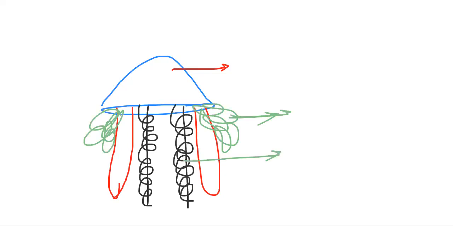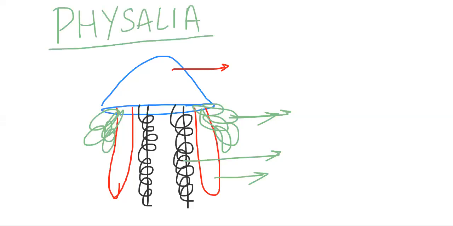Okay, so what is this exactly? This is called Physalia, which is commonly called Portuguese man of war, a special kind of animal. This is not a single animal. This is a combination of various kinds of organisms, various kinds of structures gathered in one place. So this is the nematophore.